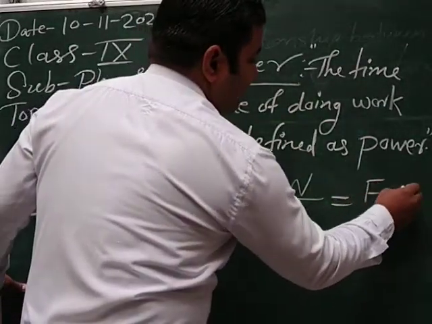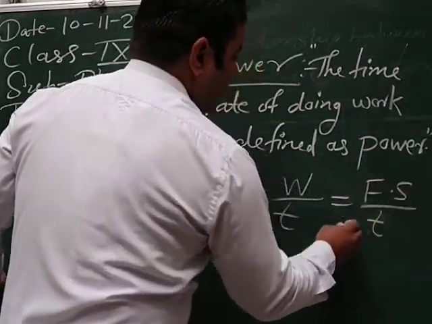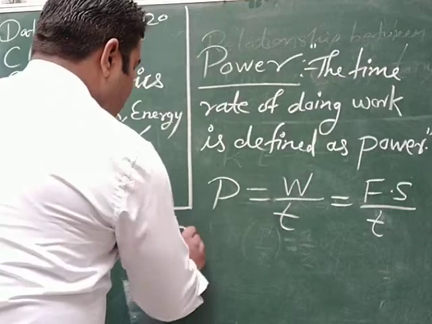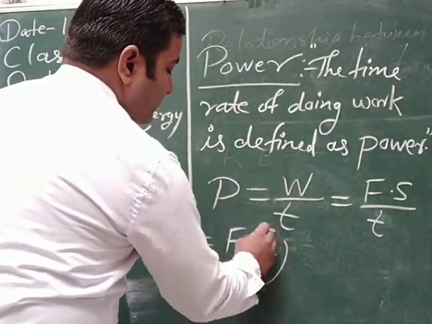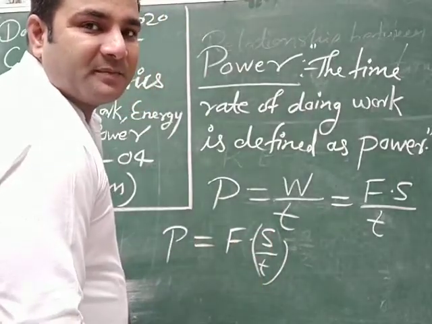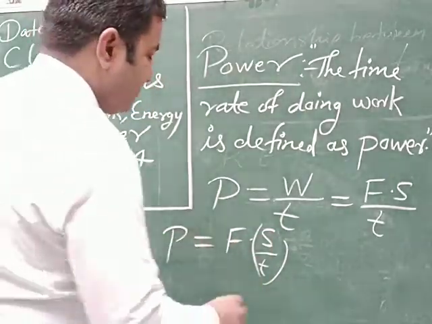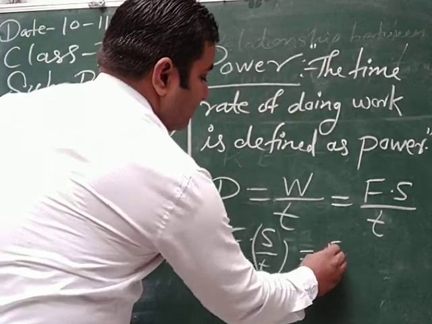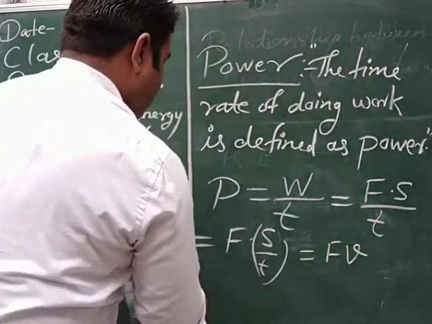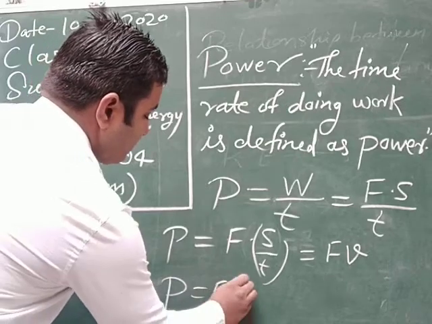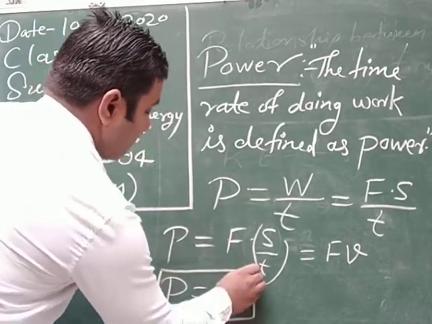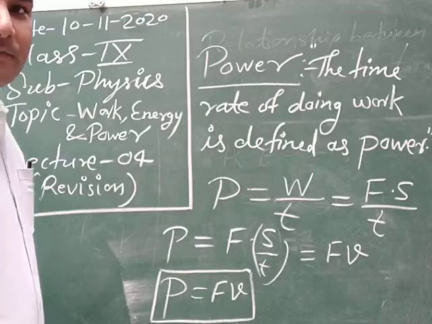Then F into S upon T. Then S upon T means displacement upon time, that is velocity. So F into V. This is another relation: power is equal to force into velocity.